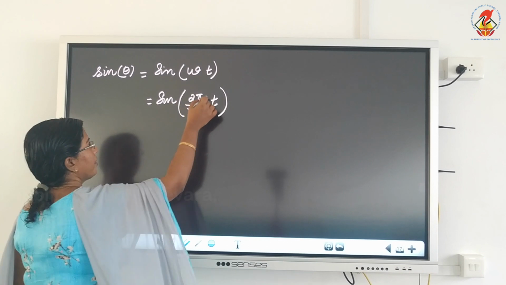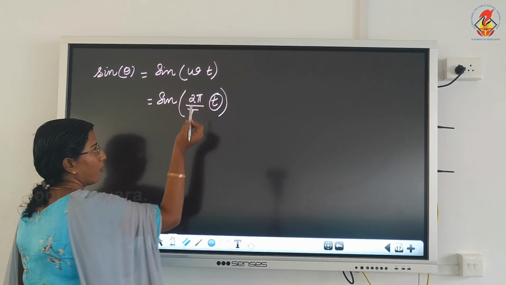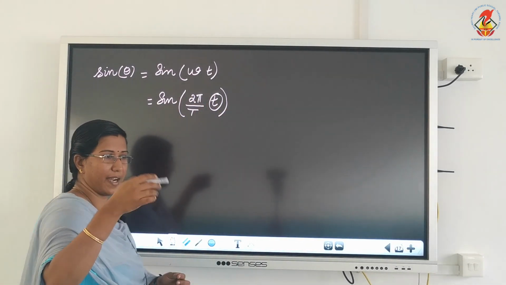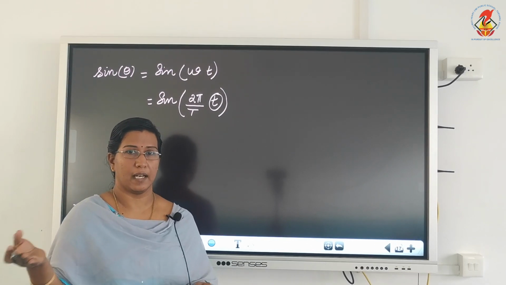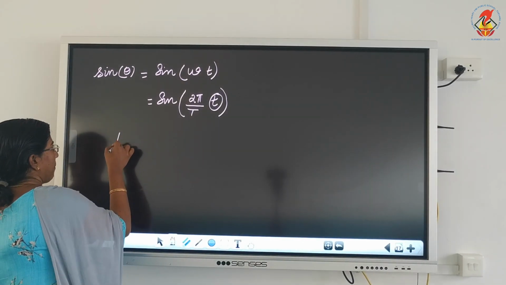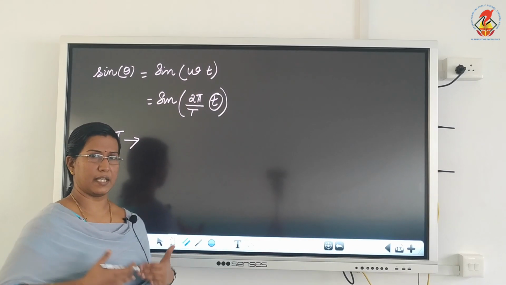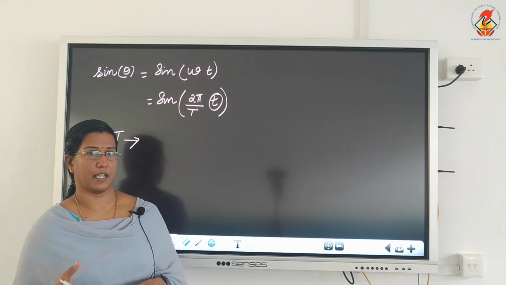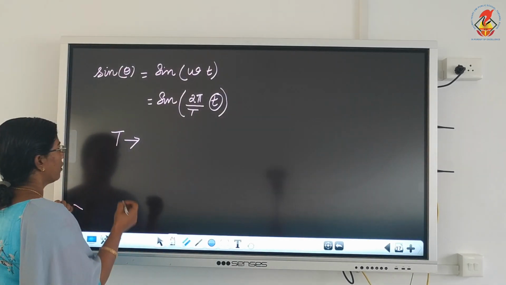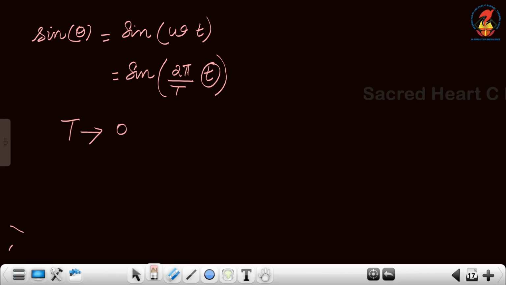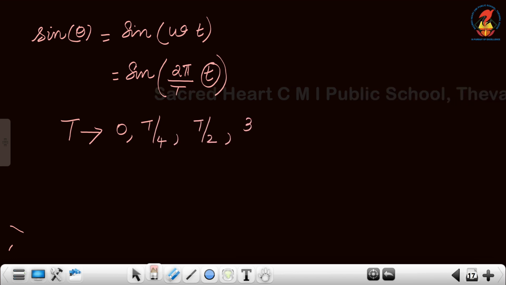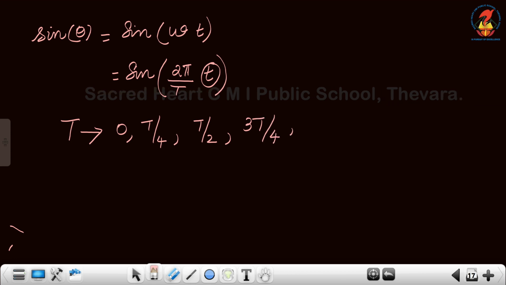And I'm going to divide the time. For one complete motion, I'm going to divide the time into 4 equal parts. Like, if capital T is the time period, and what is time period? Is the time taken for one complete rotation or complete oscillation. That time I'm going to divide into 0, T by 4, T by 2, 3T by 4 and T, which